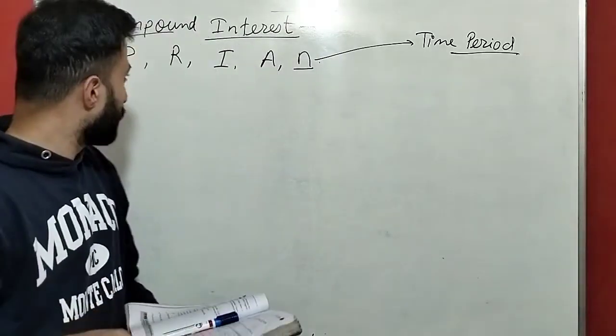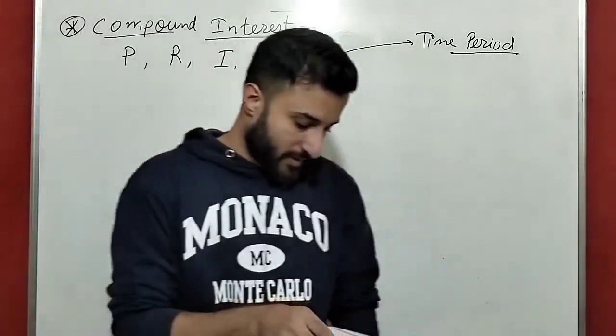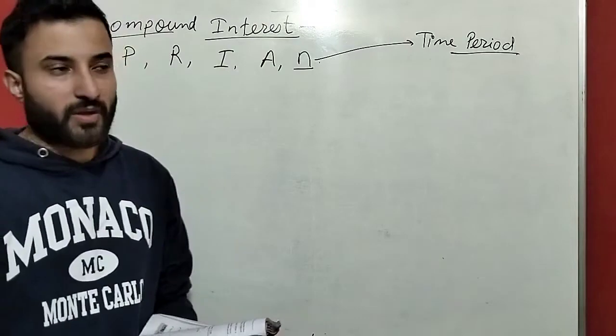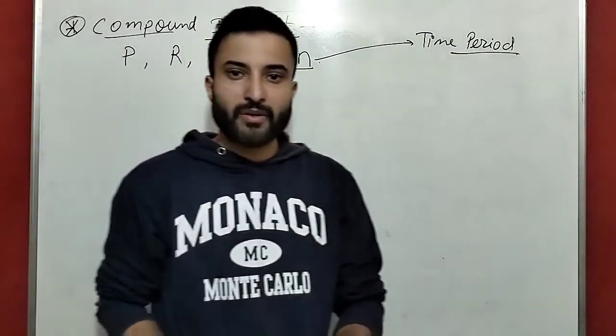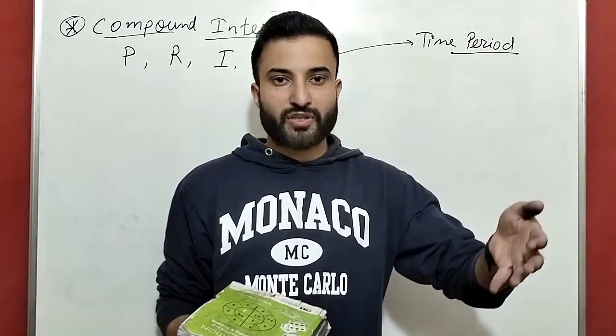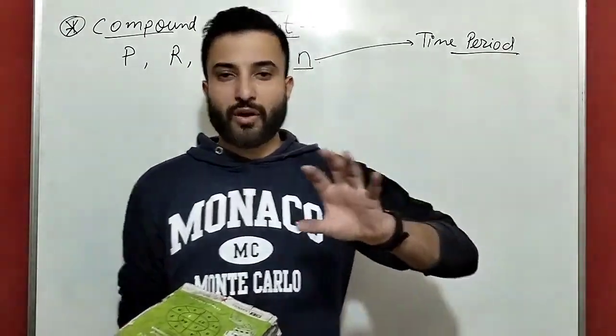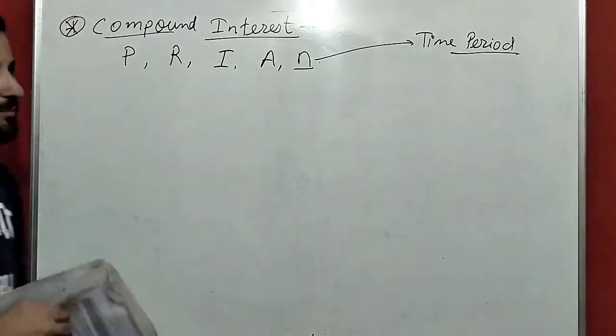Now guys, understand these formulas, very important. The first formula, see guys, this is compound interest. Compound interest means the principal keeps on changing, so according to that we have a different time.